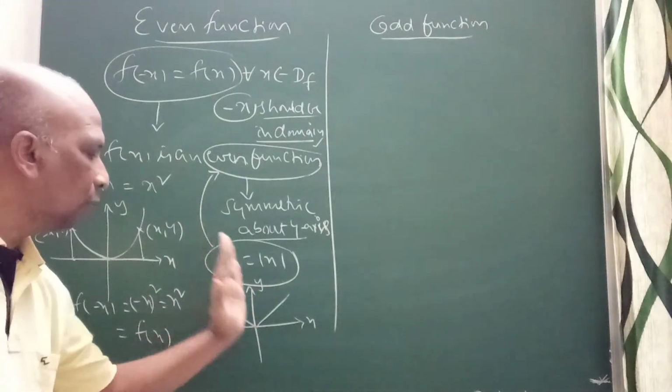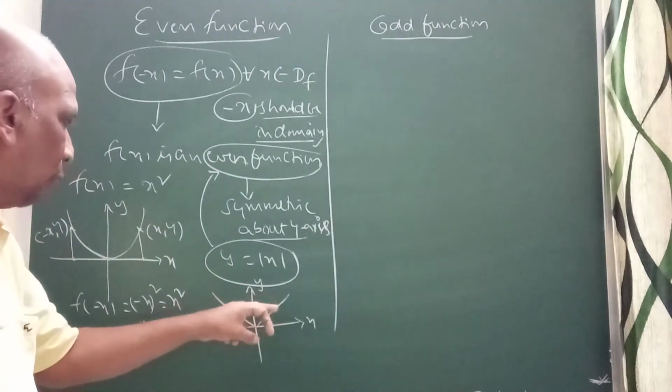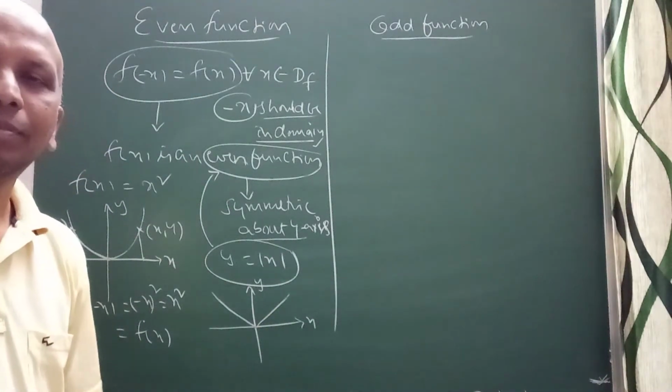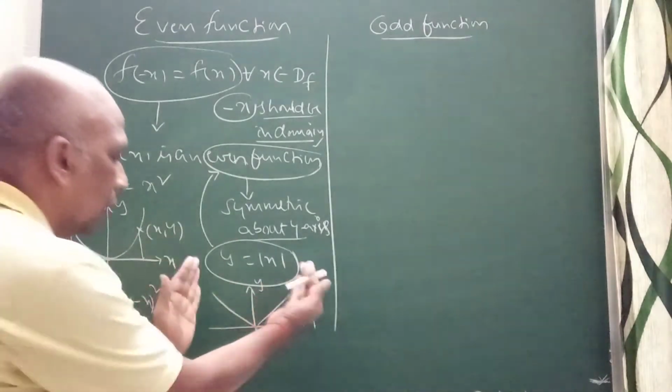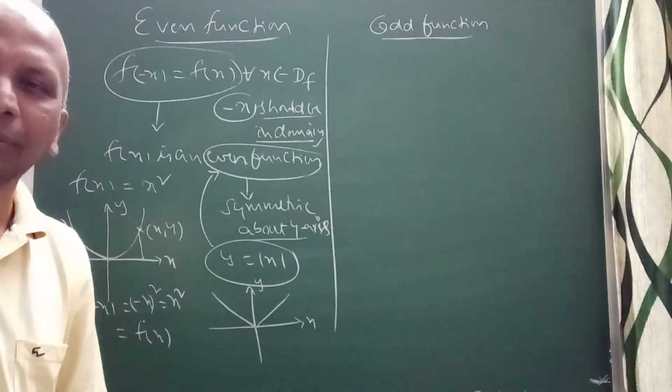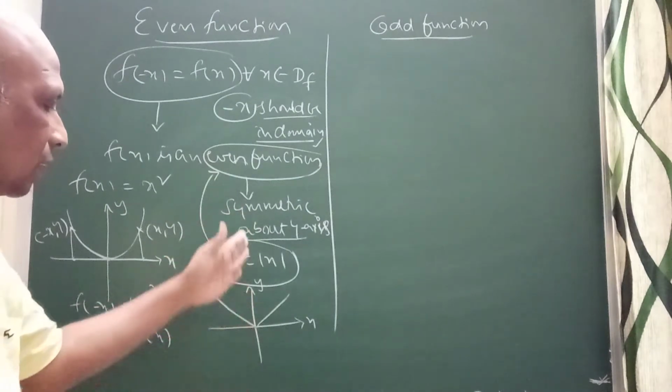Always symmetric about the y-axis. Same, you take a point x comma y. Minus x comma y should be there on that. That's a rule, right? You can fold on this. It is symmetric. This line coincides with this line. It is symmetric about the line, the y-axis.